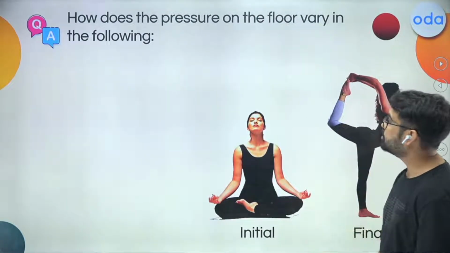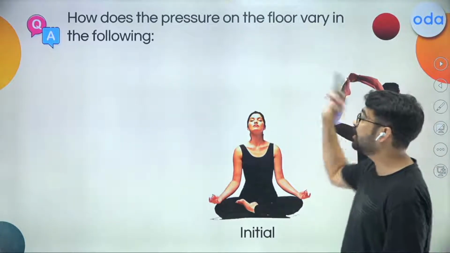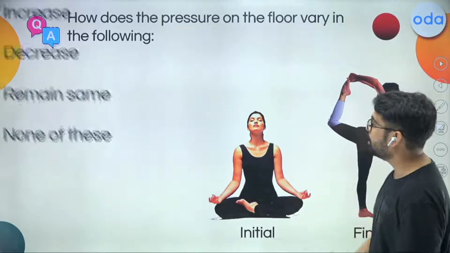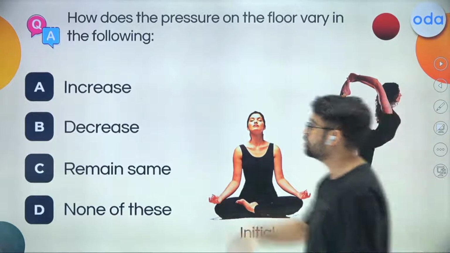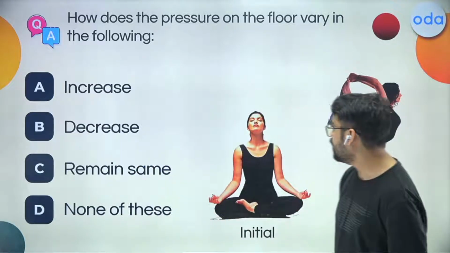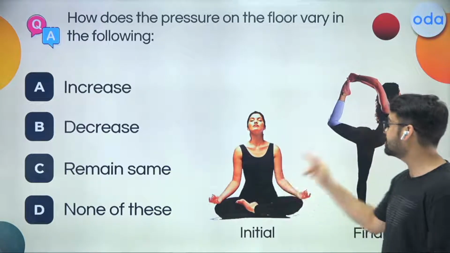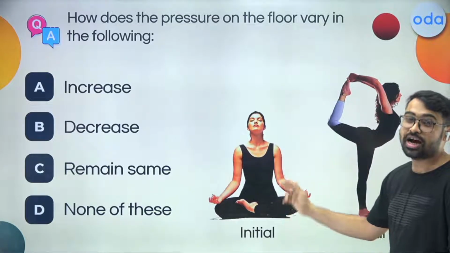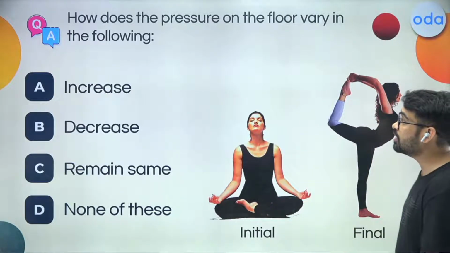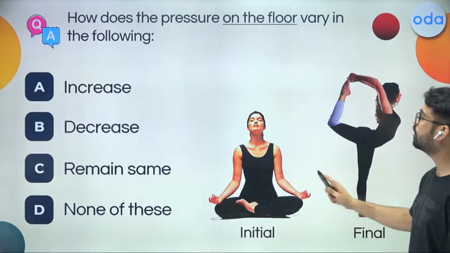And what does it say over here? It says, how does the pressure on the floor vary in the following, right? And I have been given options: whether the pressure is increasing or decreasing or it remains the same or none of these. I think we just did this, that in this case pressure is less, in this case pressure is more, and that is where I can say that it is increased. But let's try to follow a stepwise approach over here.